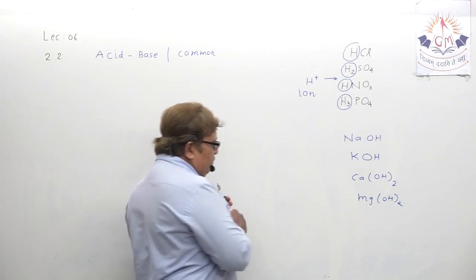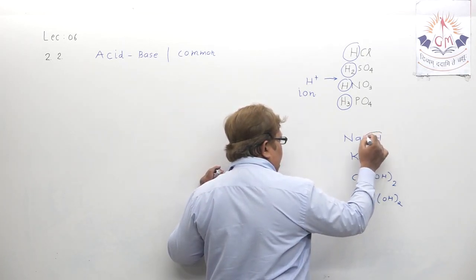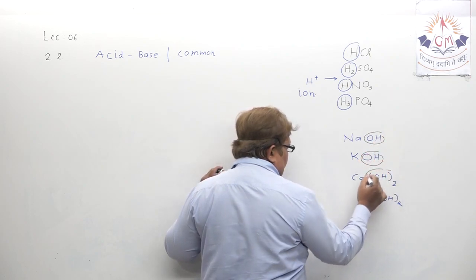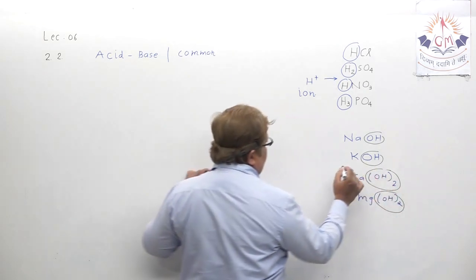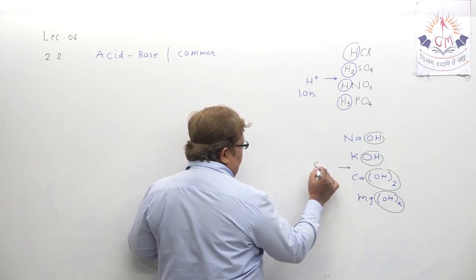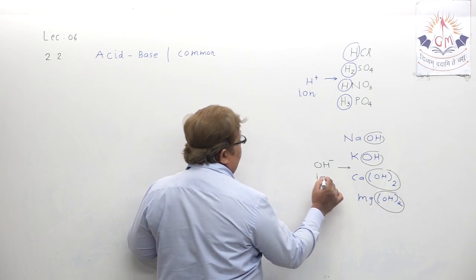Can you mark something in bases also? Suppose here the bases, see, OH, OH, Ca(OH)2, Mg(OH)2. Ultimately, which ion do bases have in them? OH minus ion.